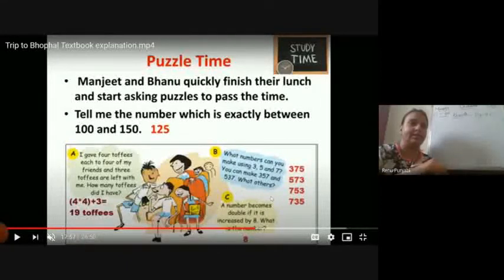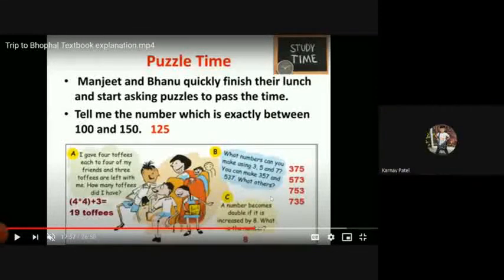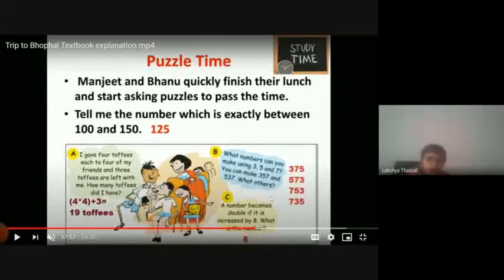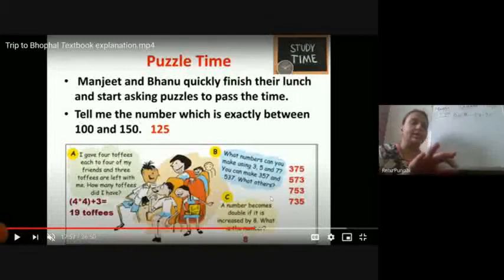Write today's date, write chapter number, then write puzzles, heading, and then C. Write the C number. Laksha, I gave instructions in the beginning.